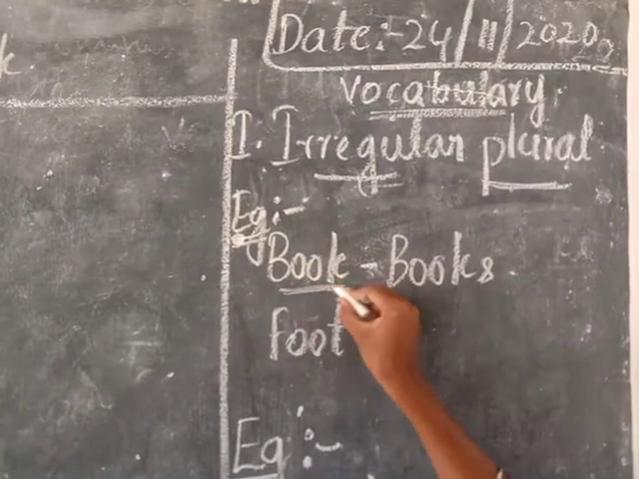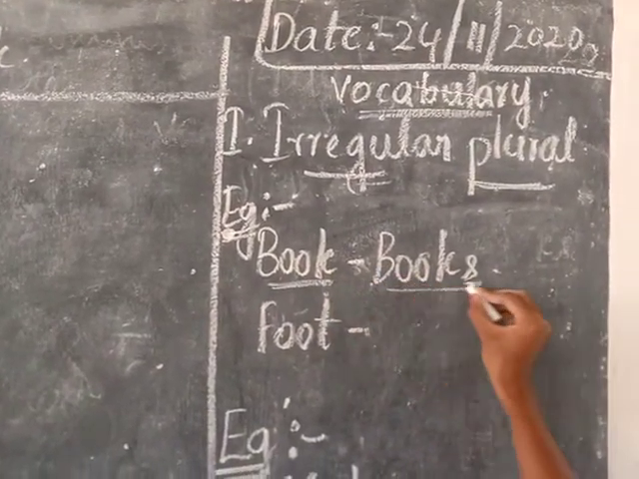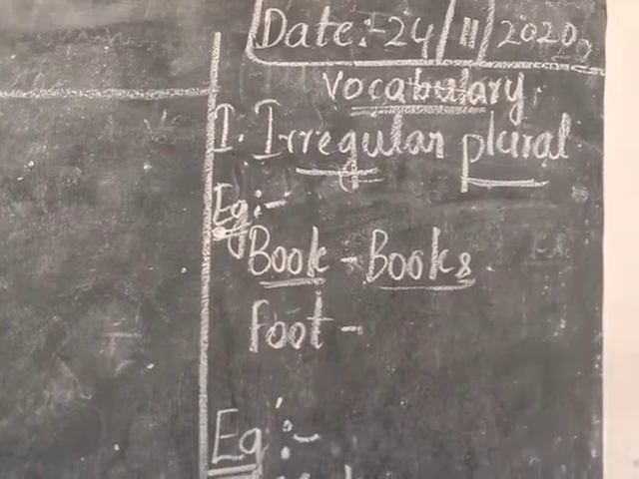If the word is book, it is a singular one. When adding the letter S to book, it becomes a plural word. So this is a regular plural.